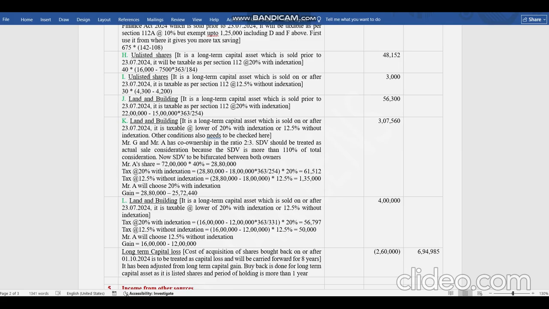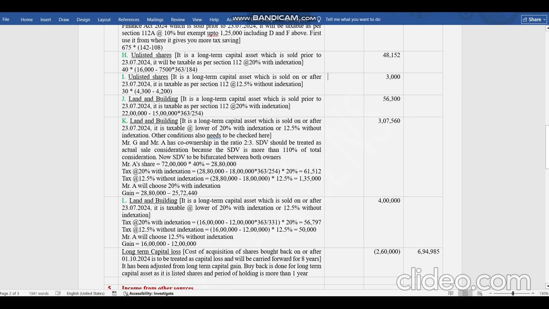There is no choice if it is unlisted shares. If it is any asset other than land and building, he cannot go for the choice of claiming 20% with indexation or 12.5% without indexation. He has to pay tax at 12.5% without indexation. So it has been calculated accordingly. This is for the unlisted shares.